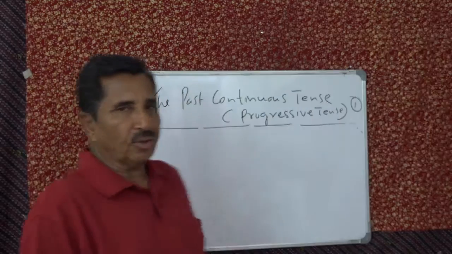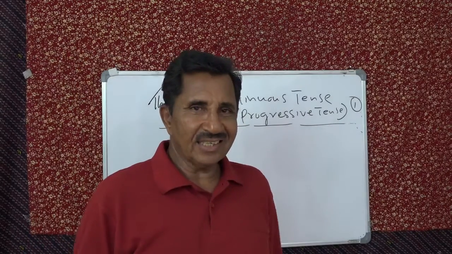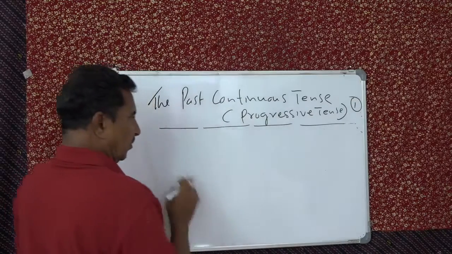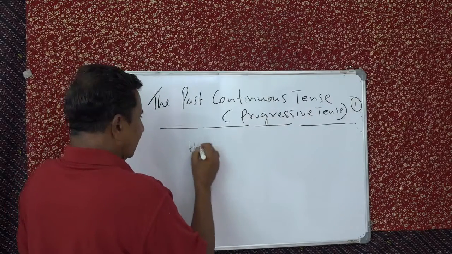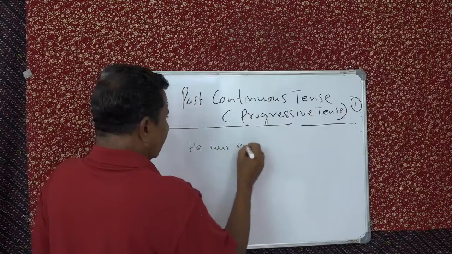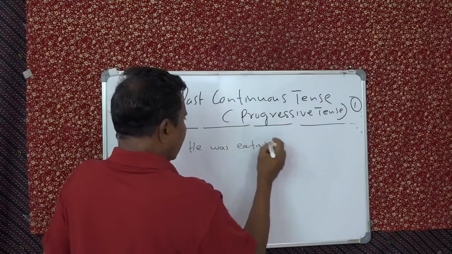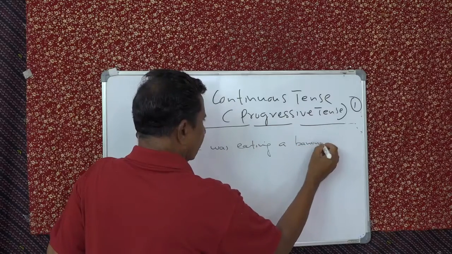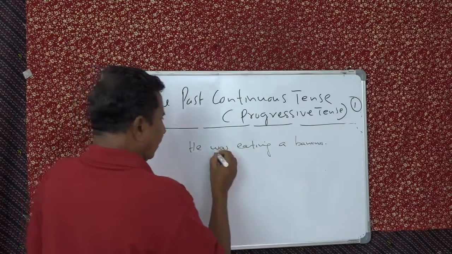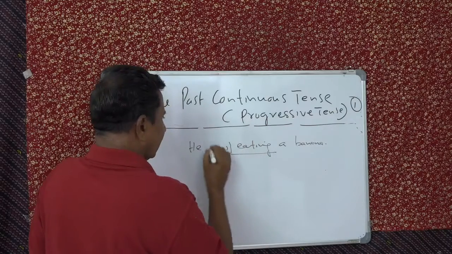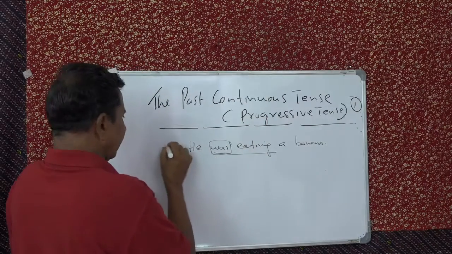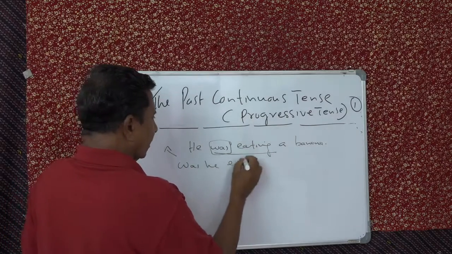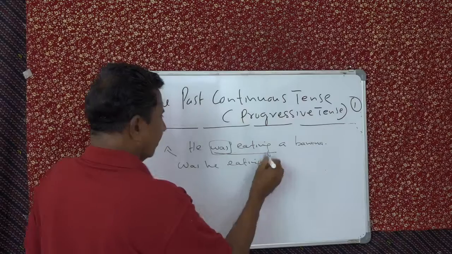And fourth is, what is the fourth? It's the yes or no question. Simple. Since it is a verb phrase, first word you have to move. That's all. See, he was eating a banana. So this is the verb phrase. Take the first word and bring it here. Then it will be, was he eating. That's all.